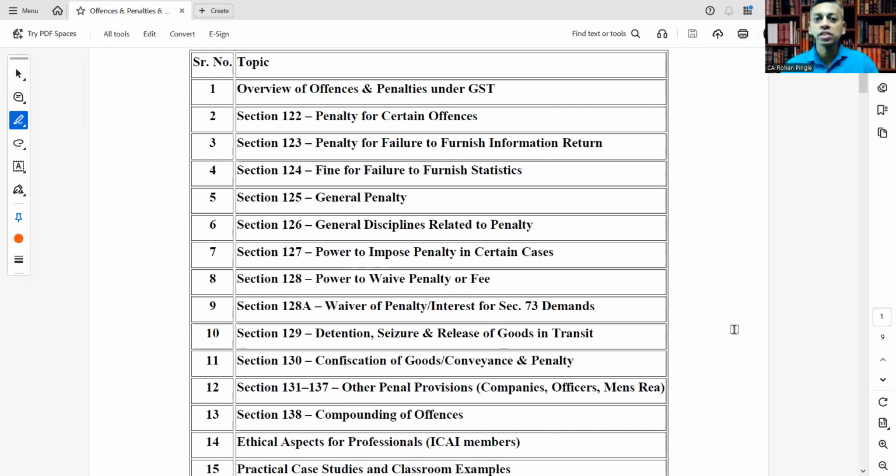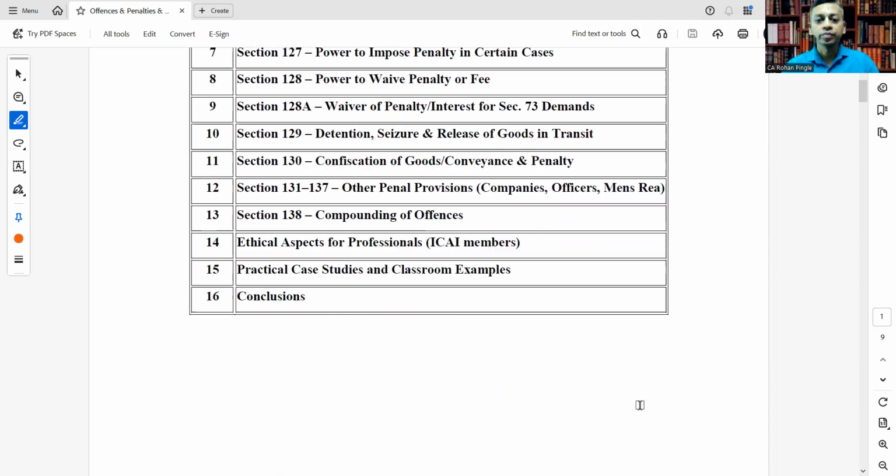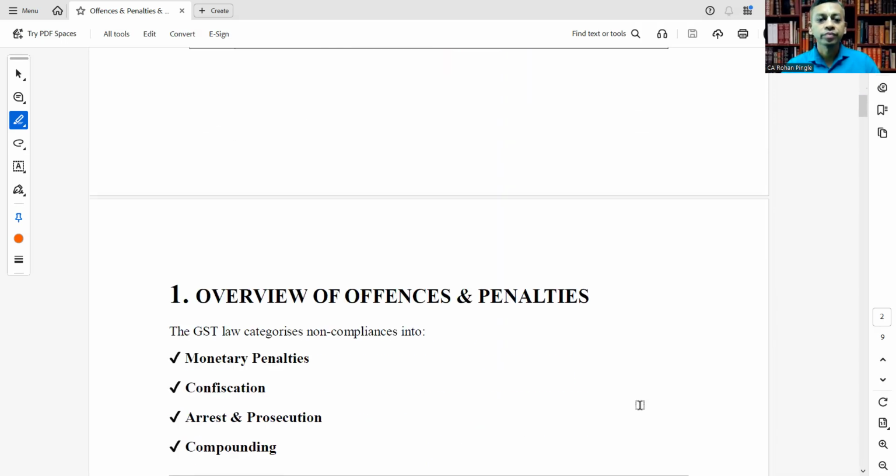Every section we will see what is the provision under that. Then we will also see practical case studies, and conclusions that can be drawn from today's learning. So let's start.